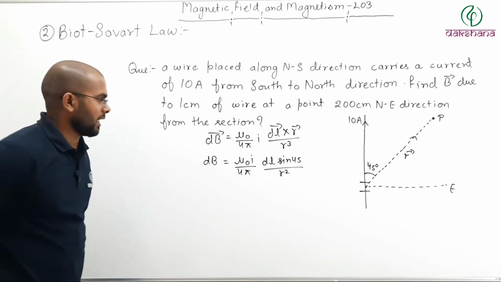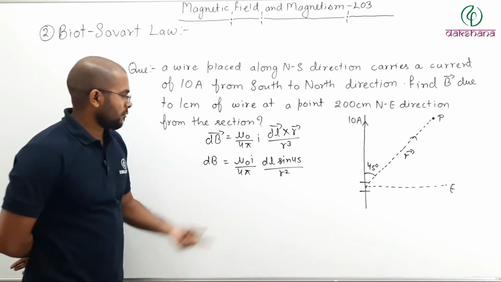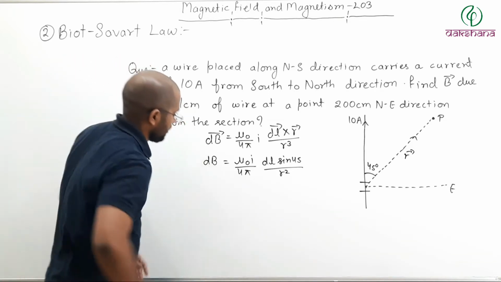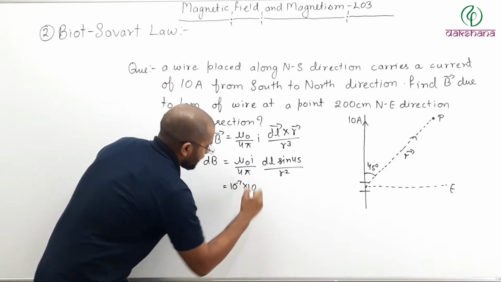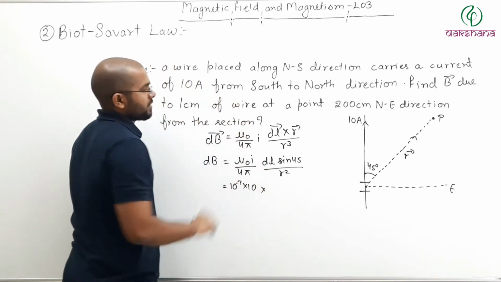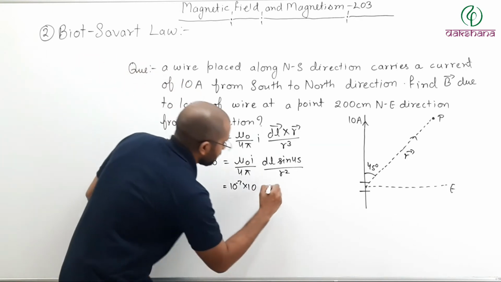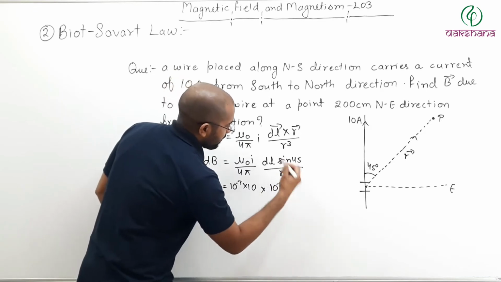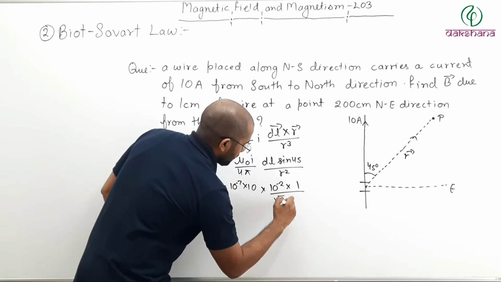Now let us put the values. Value of mu naught is 4 pi into 10 to the power minus 7. 4 pi cancel. 10 to the power minus 7, current is 10 ampere. So here it will be 10 to the power minus 7 multiplied by 10. Further multiplied by, what is dl? dl is 1 centimeter here. So in meter it will be 10 to the power minus 2. Sin 45. Sin 45 is 1 by root 2. So 1 by root 2.